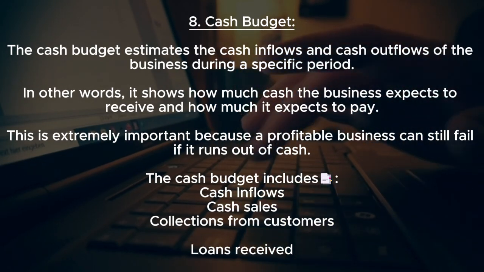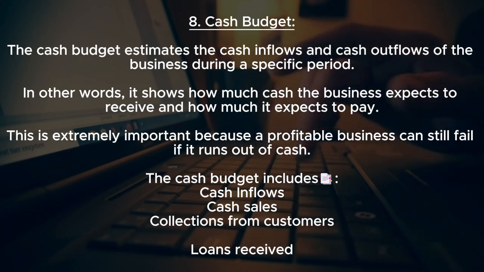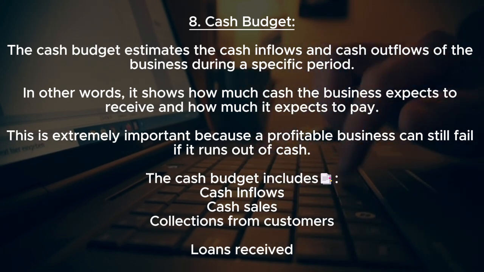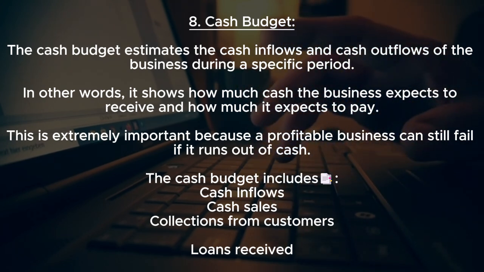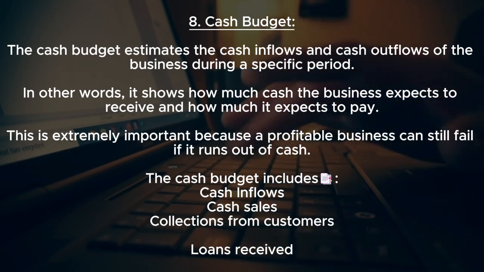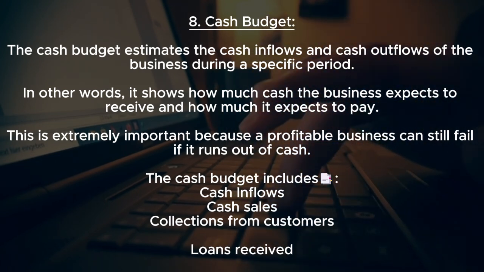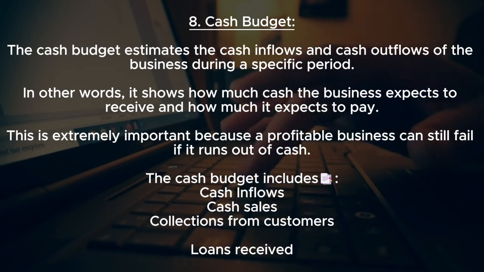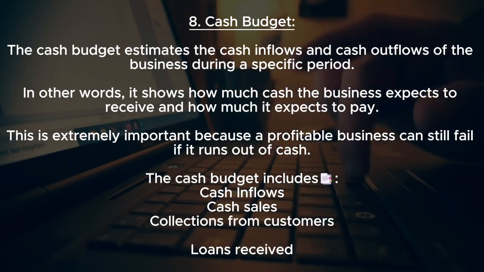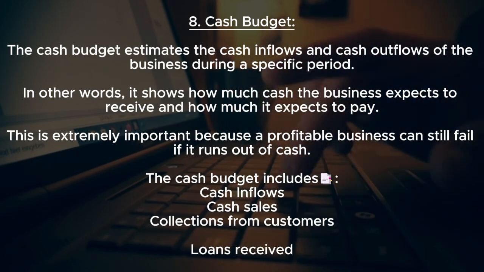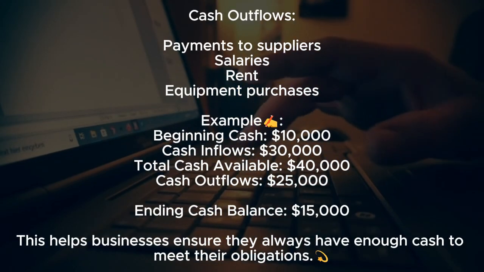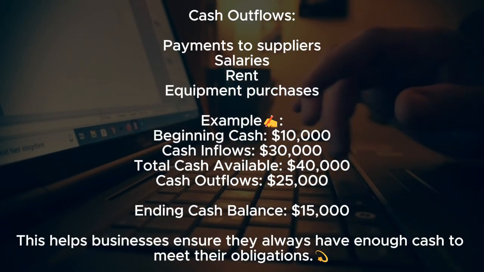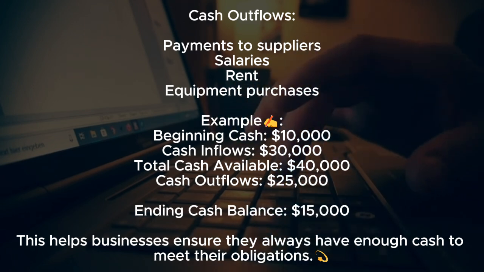8. Cash budget. The cash budget estimates the cash inflows and cash outflows of the business during a specific period. In other words, it shows how much cash the business expects to receive and how much it expects to pay. This is extremely important because a profitable business can still fail if it runs out of cash. The cash budget includes cash inflows: cash sales, collections from customers, loans received; and cash outflows: payments to suppliers, salaries, rent, equipment purchases.